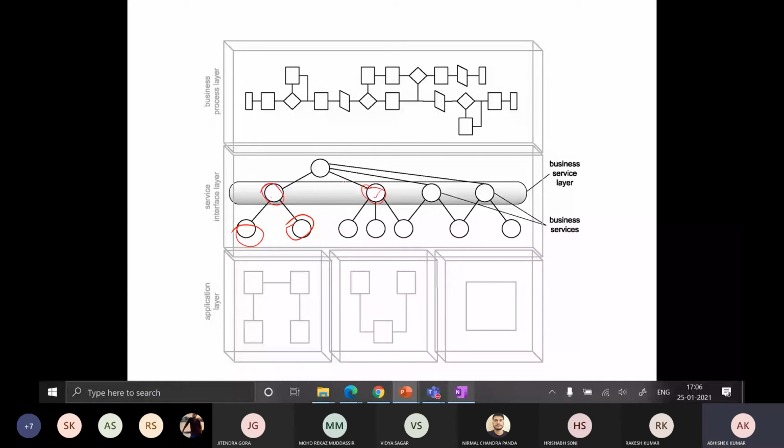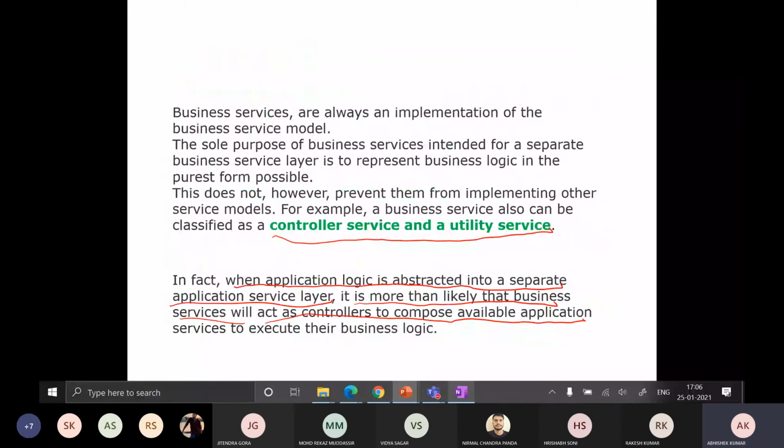These both are composed to expose a single logic, right? See over here, the business services will act as a controller to compose available application services to execute their business logic.